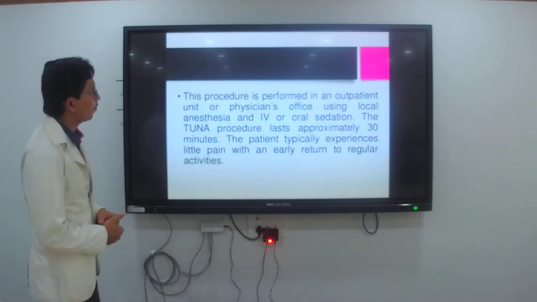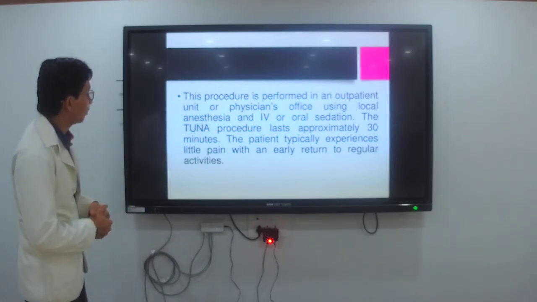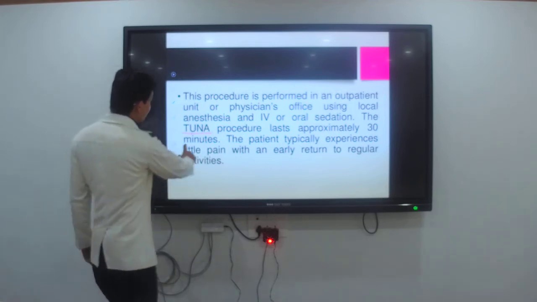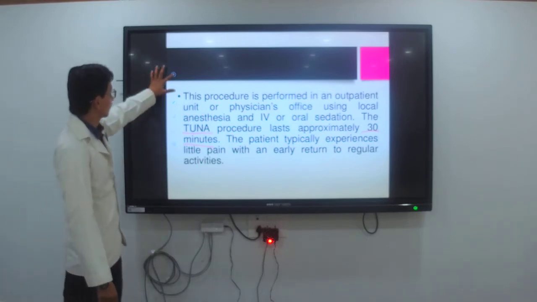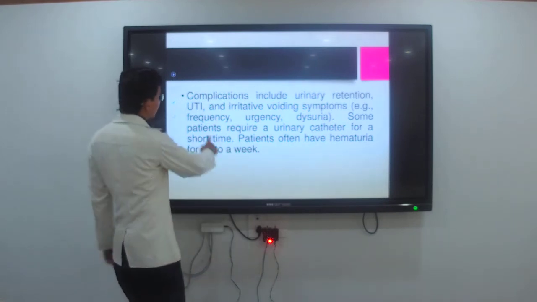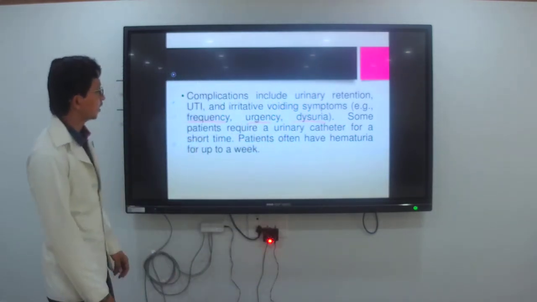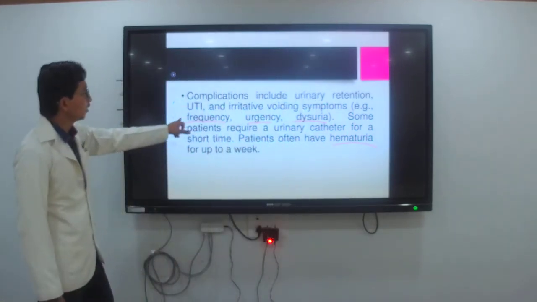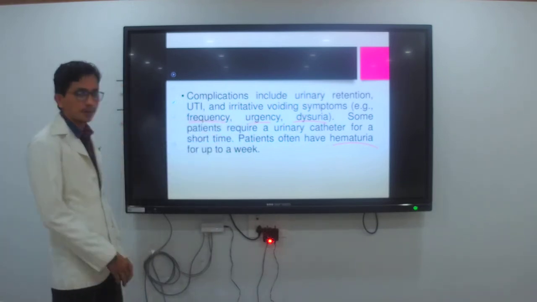This procedure is performed in an outpatient setting, in the outpatient department. It is approximately a 30-minute procedure for removal of the prostate tissue. Then complications may be present, for example frequent urination and dysuria, and patients often have hematuria. These are the symptoms which we are going to see.